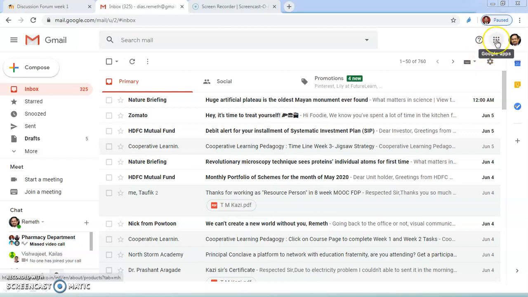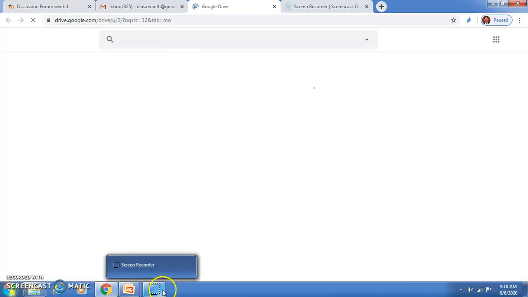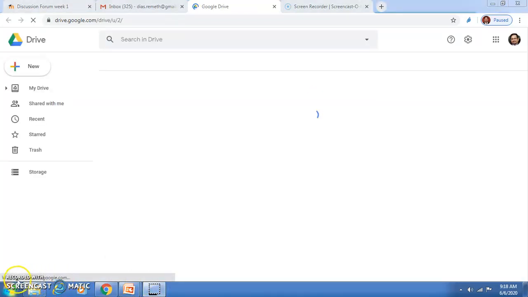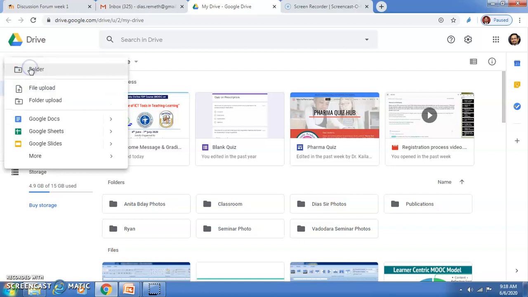You can see this icon which you need to click. Once you click this, you will see Google Drive. You have to click on Google Drive so that your Google Drive opens. Once your Google Drive is opened, go to New.